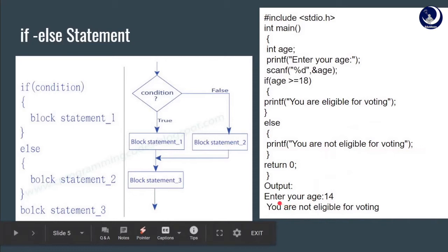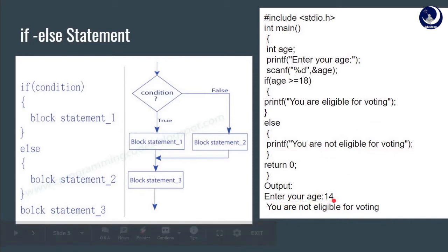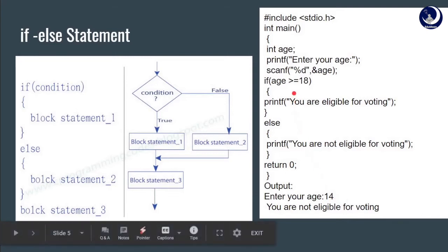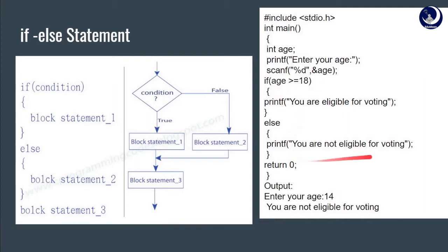Coming to the output, we ask the user to enter age and we have 14 entered. So is 14 greater than or equal to 18? It is false. So the if statement won't be executed and it goes to the else statement. And here, you are not eligible for voting will be the output.